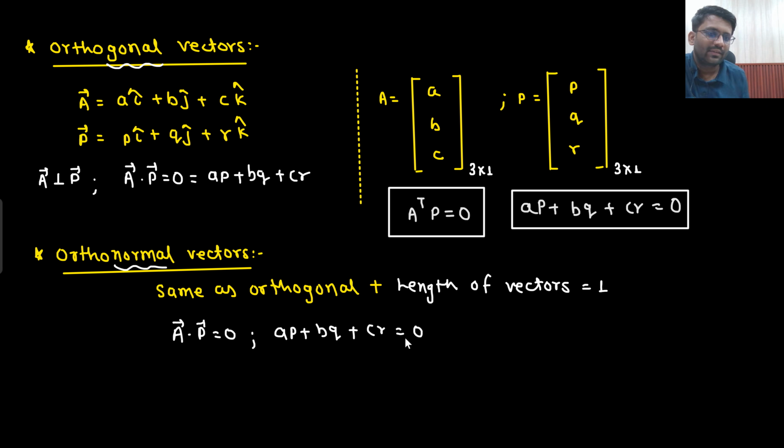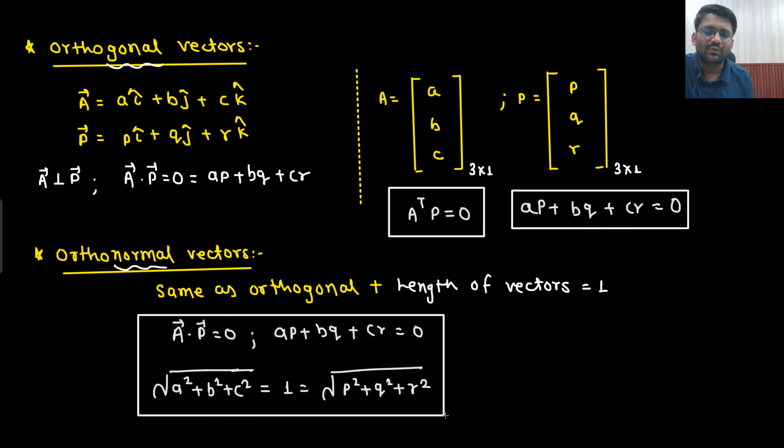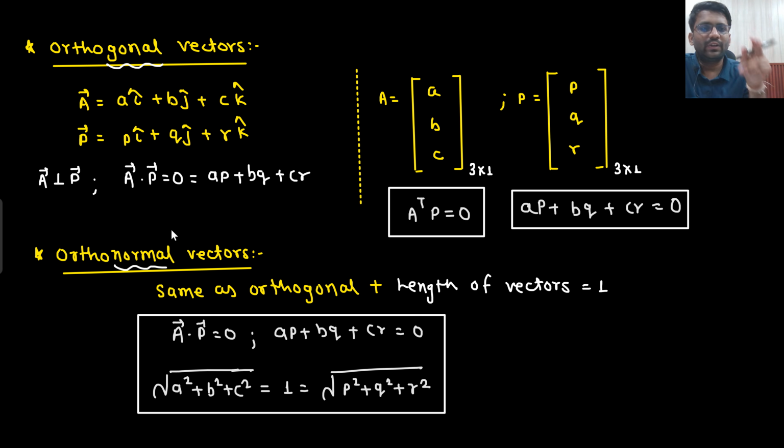Along with that, under root A square plus B square plus C square should be equal to 1, and that should be equal to under root P square plus Q square plus R square. That means length should also be equal to 1. So two conditions we need to satisfy. Dot product 0, which was there in orthogonal as well. In orthonormal, dot product 0, along with that length should be unity. Length of the vector should be unity.